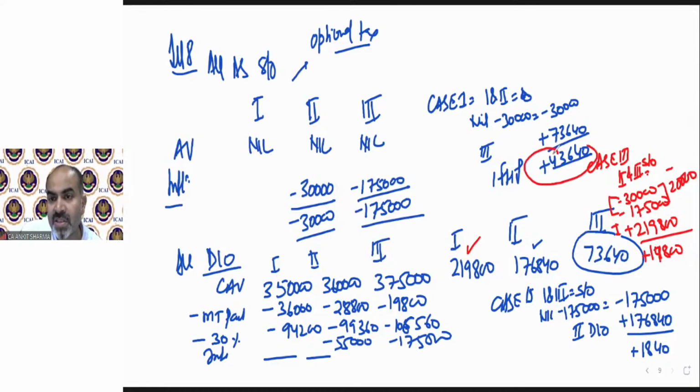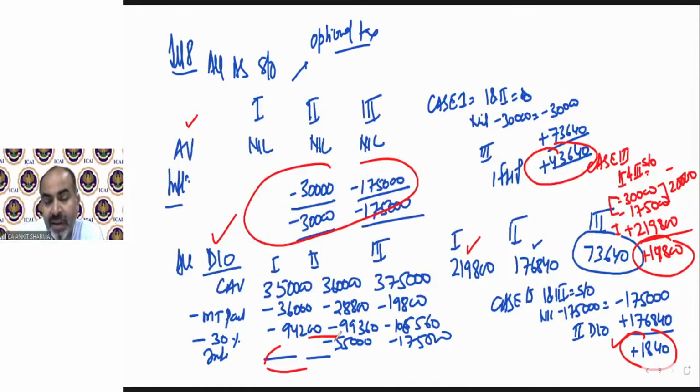So in these three answers, the lowest income will be our answer. So in these three, the correct answer is this. We will take case number 2. That means house 1 and 3 should be self-occupied and house 2 should be used as deemed let out. So there is no separate solution. Once you solve all the houses as self-occupied and once all the houses as deemed let out, then we have the value for all houses we need. And then we will make permutations and combinations of these houses. That will be your answer. If the assessee wants to opt out of this optional tax regime, that will be the solution.